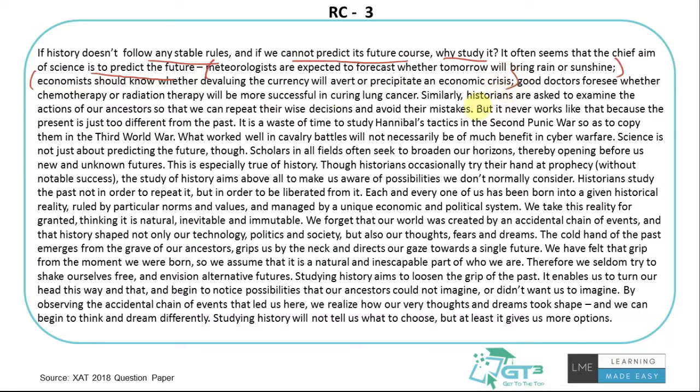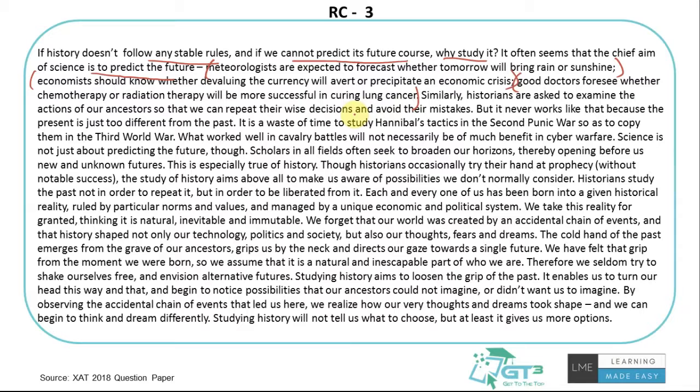That's another science, economists, and how they predict a particular thing. And then good doctors foresee whether chemotherapy or radiation therapy will be more successful in curing lung cancer. So the author has used examples from different fields where we try to forecast or predict, if we take certain actions, what will be the consequences, and how we judge that based on what we have observed in the past.